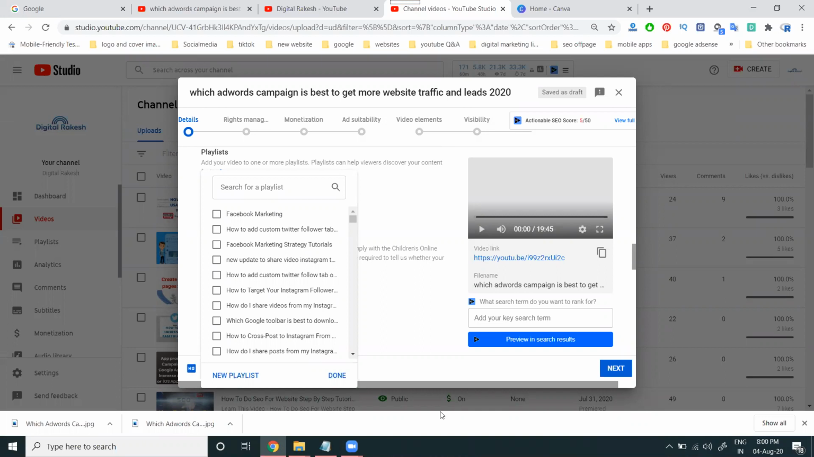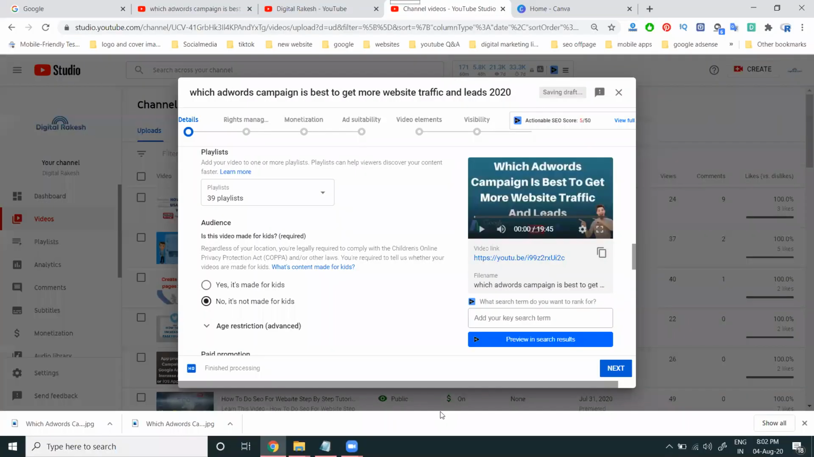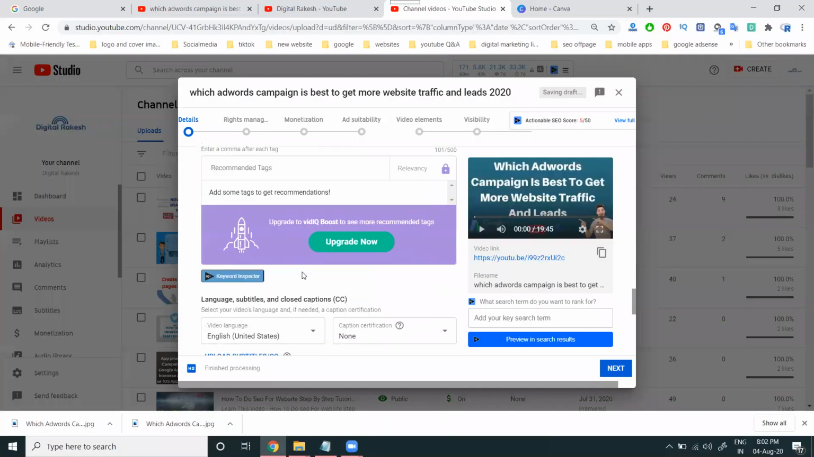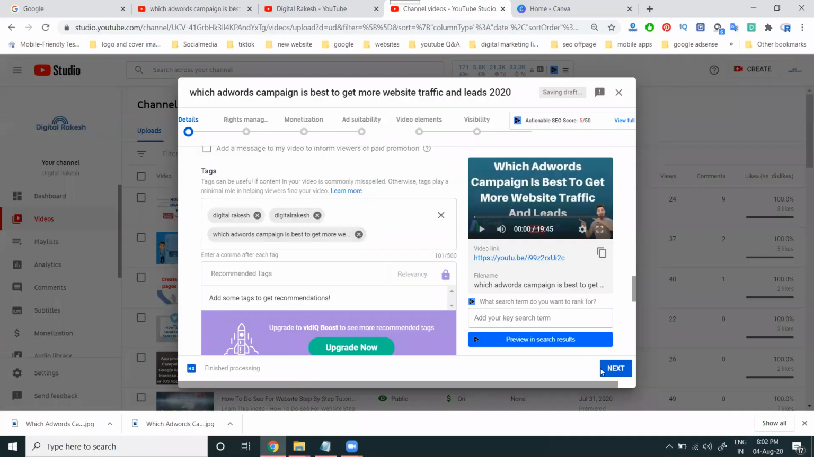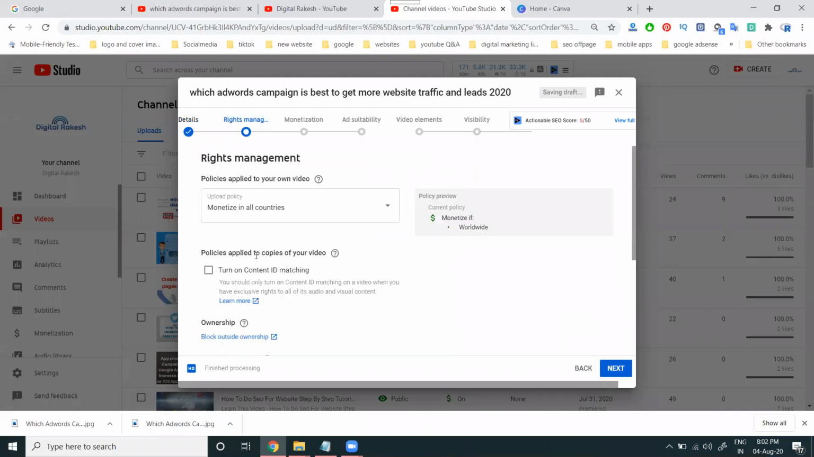Give me a second, I'm adding the playlist. So I'm adding the playlist here. Done. So only keywords are pending. Next, this is compulsory and important, the content ID. The content ID policy is more important to increase your earnings also.